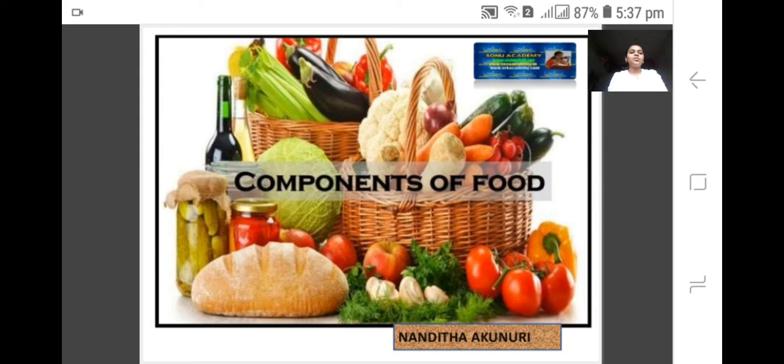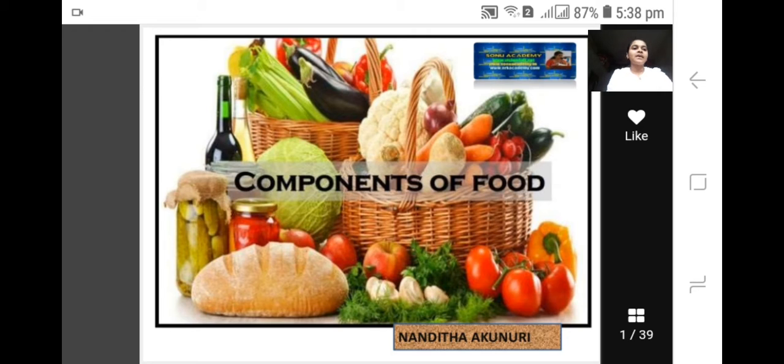So as you all know, we are back to our science subject, and we will study one lesson of your 6th standard, that is components of food. As you all know, we have finished with food and its sources. That was your first chapter, right? So now let us begin with the second chapter, that is components of food, right?